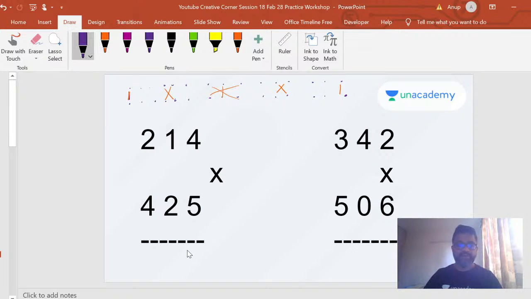So 4 into 5 is a 20, right? That's the easiest, right? So 5 plus 8, which is a 13, right? That's also clear, right? Your next step is 10 plus 16, 26, plus 1 into 2, 26 plus 2, 28. Then you do this operation. 2 into 2, 4, plus 4. 4 into 1. So what is it? 8, right? And then 2 into 4, which is a 8.